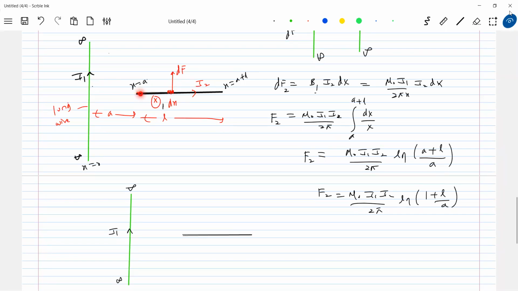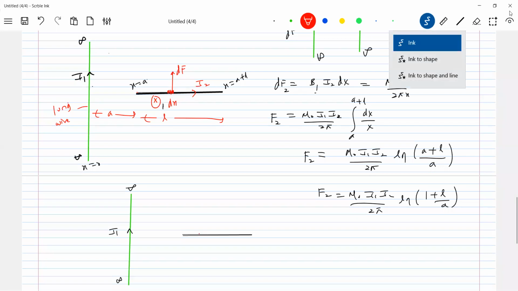The one which is near to the long wire is going to experience more force. So you assume two identical elements, one here, one here. This element will experience more force. Therefore, the point of application should not be at the center of mass here. It should be towards left. It will act somewhere here. This will be the center you take.